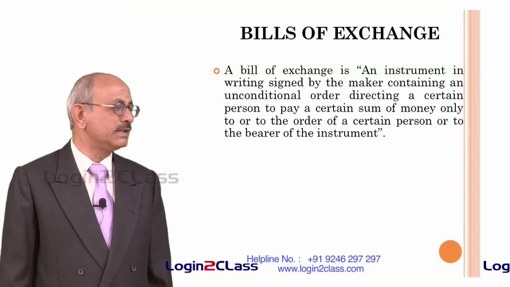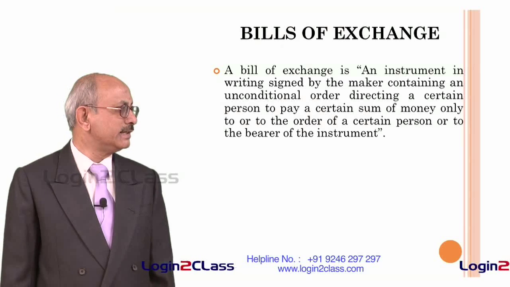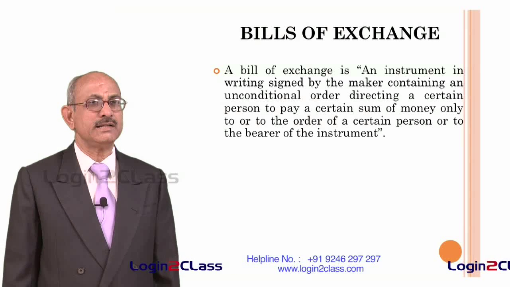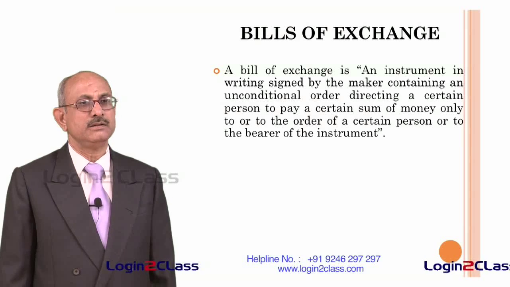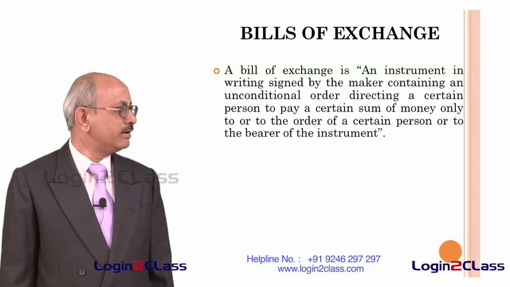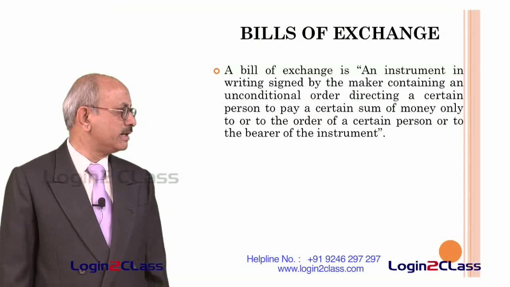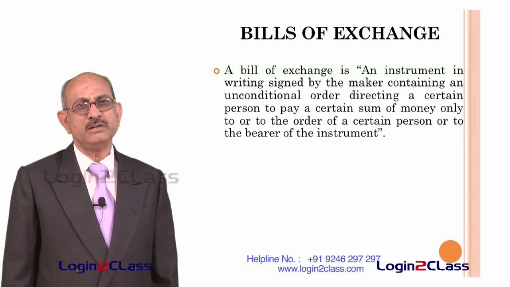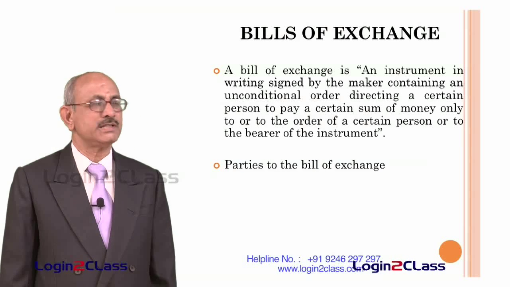So, these three things are very important. One is an instrument in writing, second is directing a certain person to pay a certain sum of money. It can be either paid to the order of that person or to the bearer of the instrument. From the above definition we can conclude that there are three parties to the bill of exchange.